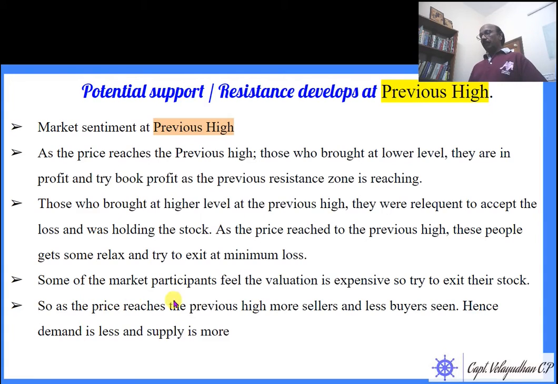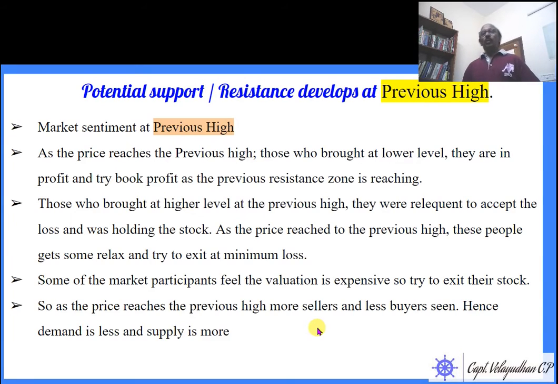Some market participants feel the valuation is expensive, so they try to exit their stocks. These people who are holding the stock understand it is expensive, so they book the profit. So when the price reaches the previous high, there are more sellers and fewer buyers. Hence demand is less and supply is more.